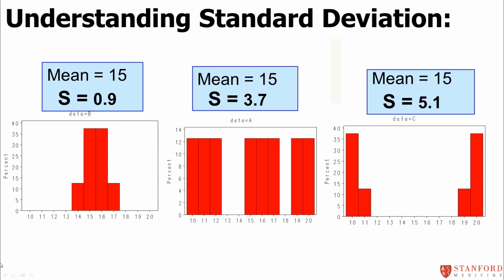In the middle one, data set A, the mean again is 15, but there's more spread around the mean. So that increases the standard deviation to 3.7. In the final data set C, over to the right of your screen, the mean is 15, but the standard deviation is 5.1, because you can see nobody's even close to the mean. Everybody's way out in the tails, and that can happen in a distribution, so that's going to make the standard deviation even bigger. So that's giving you a sense of what the standard deviation means intuitively.